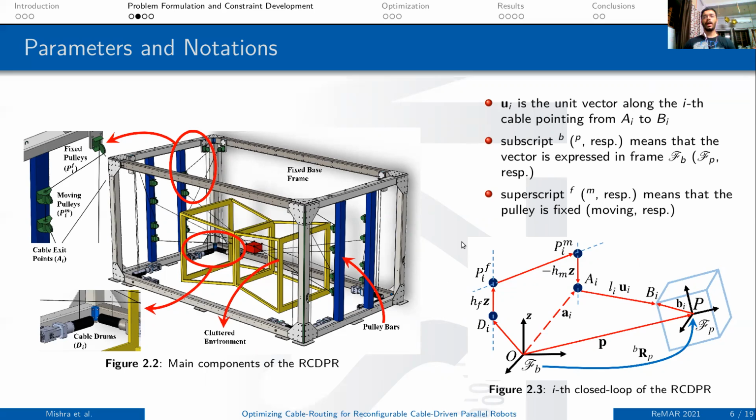Figure 2.3 shows the ith closed loop considering the ith cable of the reconfigurable cable-driven parallel robot, wherein the fixed pulley is at a vertical distance h_f in the positive z direction from the fixed cable drum D_i, and the cable and the moving pulley P_i^M is at a distance of h_m in the negative z direction from A_i. However, h_m is an optimization variable. Now, the right side of the schematic is already given by the prior algorithm. What we need to solve is the left half.